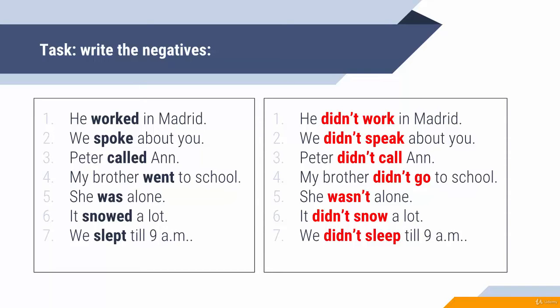She was alone. Was, the verb to be. She wasn't alone. Be very careful not to have written "didn't be" here, please. She wasn't alone. It snowed a lot. It didn't snow a lot. We slept till 9 in the morning. Sleep, slept. We didn't sleep till 9 in the morning.